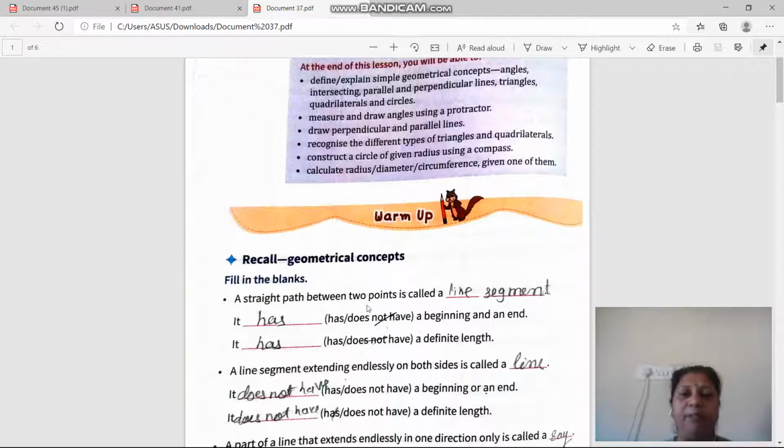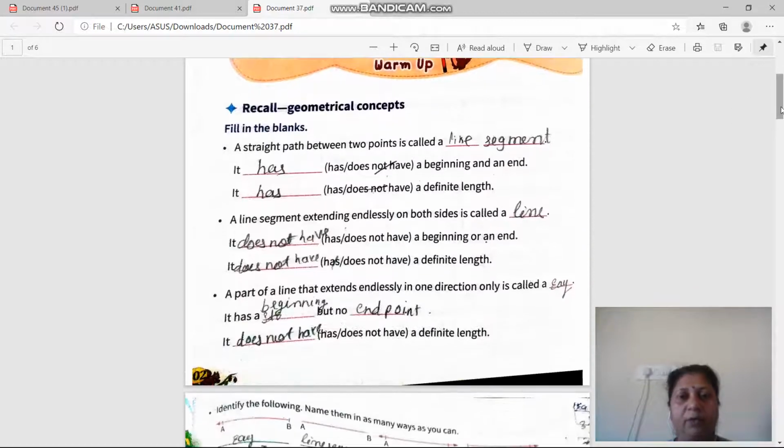A straight path between 2 points is called a line segment. It has a beginning and end point, right? And it has definite length. This is for line segment. Line segment has definite length and beginning and end point. Okay. Now next, a line segment extending endlessly on both sides is called a line. It has no beginning or end point. It does not have definite length. Okay, so it is all about line.